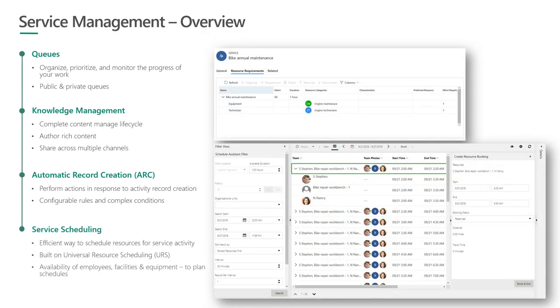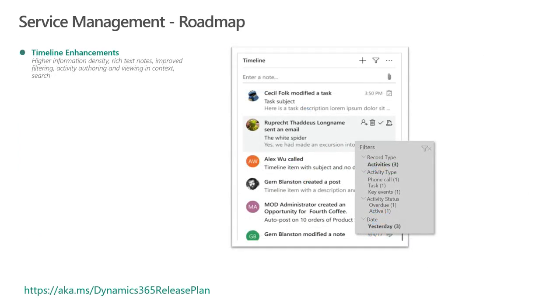The last one is service scheduling. So this was released pretty recently. This is now leveraging the URS, Universal Resource Scheduling, and this can leverage some of the resources like employees, facilities, equipments, and you can use those to schedule service activities. Let me go to the next one and really quickly look at the roadmap for service management.